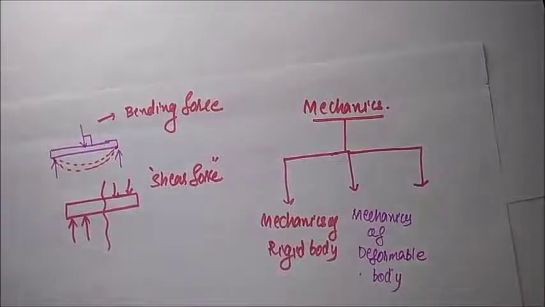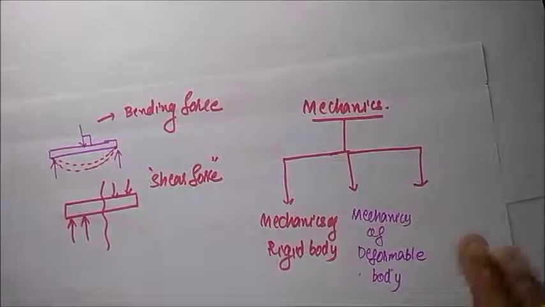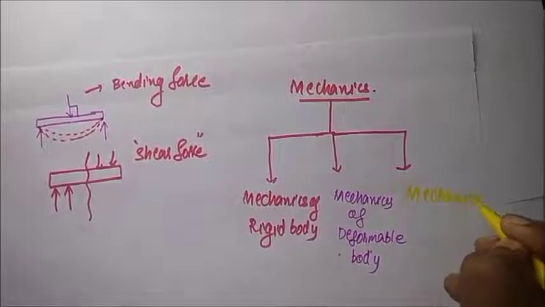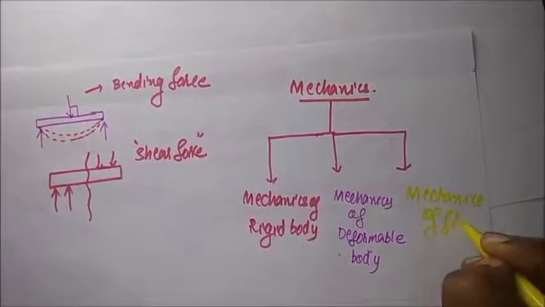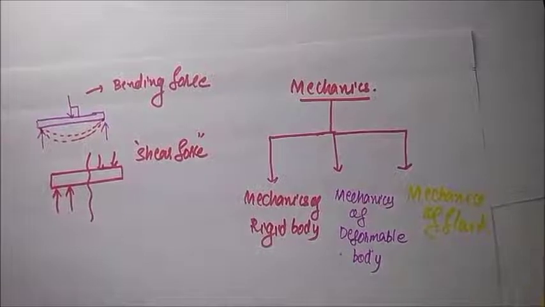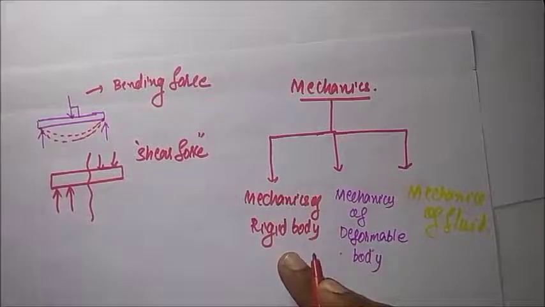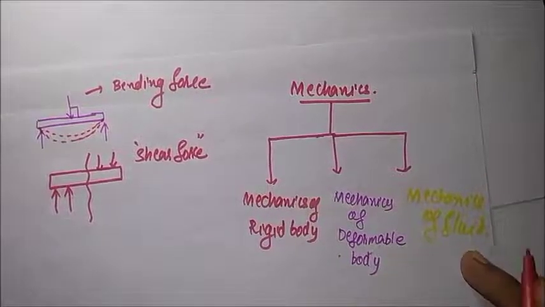Second one, mechanics of deformable body. Next one, mechanics of fluid. That is, what is mechanics? Mechanics is a branch of engineering science which deals with the study of behavior of a body. Mechanics can be broadly classified into mechanics of rigid body, mechanics of deformable body, and mechanics of fluid.